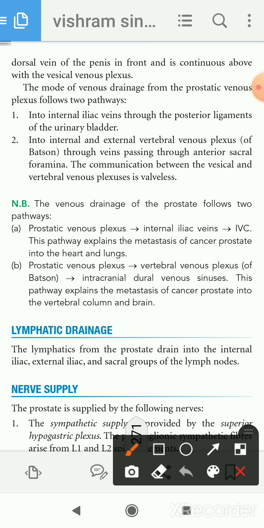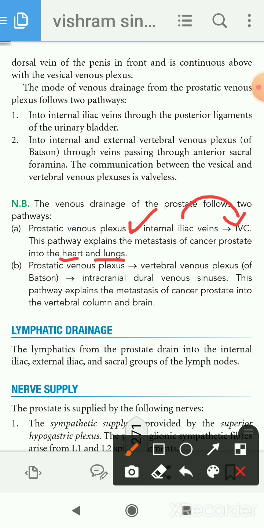So the venous drainage of the prostate: after forming the prostatic venous plexus, it may either drain into the internal iliac veins, and this internal iliac ultimately drains into the inferior vena cava. And we know the inferior vena cava carries deoxygenated blood into the heart. So the cancer from the prostate, via this venous pathway, may be deposited in the heart and ultimately in the lungs.